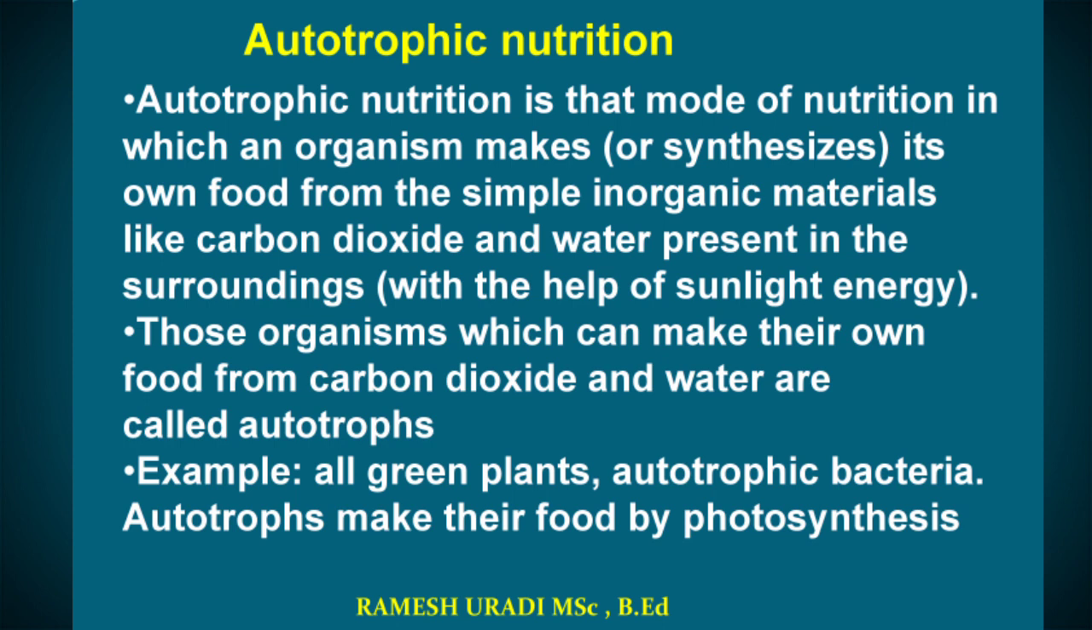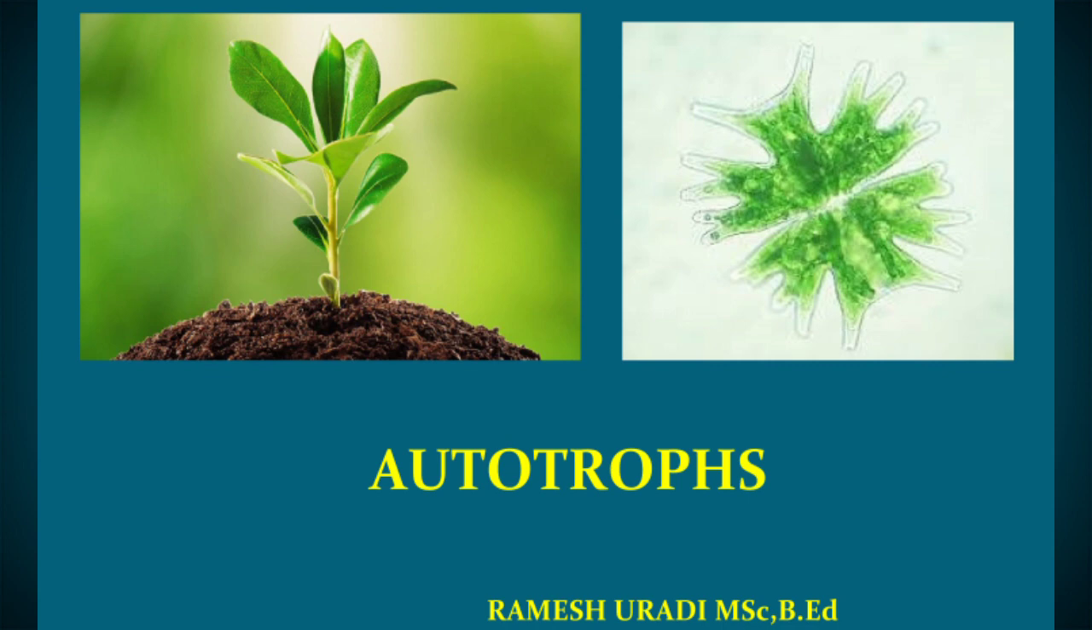Autotrophic nutrition. Autotrophic nutrition is the mode of nutrition in which an organism makes its own food from simple inorganic materials like carbon dioxide and water, with the help of sunlight. So those organisms which can make their own food from carbon dioxide and water are called autotrophs. Example, all green plants and autotrophic bacteria. Autotrophs make their food by the process of photosynthesis.